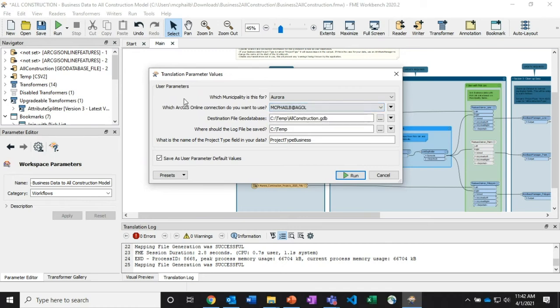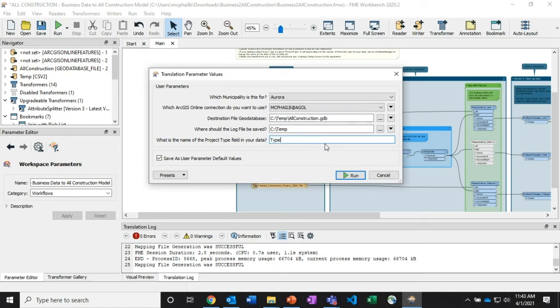Obviously, which online connection I want to use would be my own. Now, for the sake of the demo here, I'm just writing to my temp folder on my C drive. Obviously, I don't advise doing that, but for the sake of the demo, I'm going to be doing it. Now, the name of the project type field in your data, what this references is the business type.